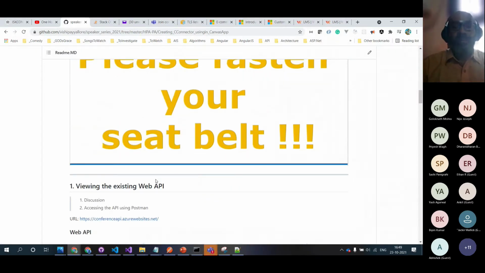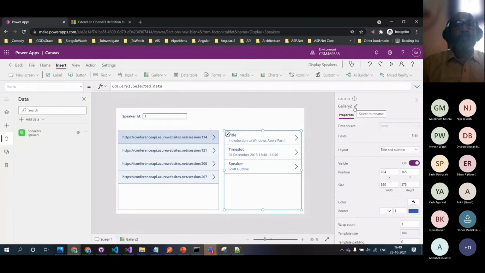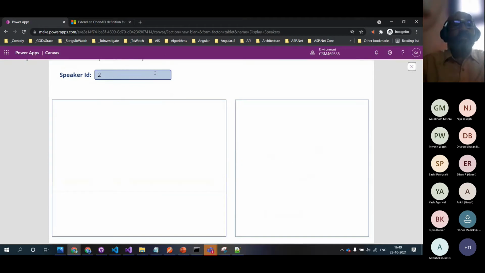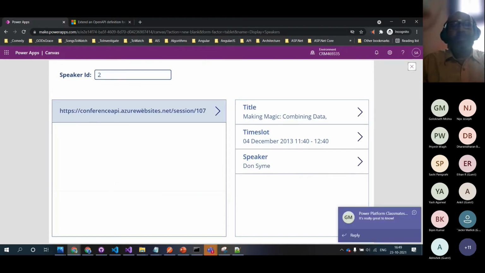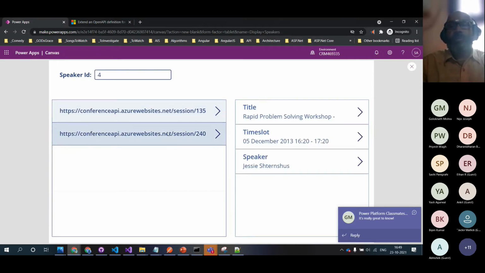What we will be doing today is, I've created a custom connector and used it inside Power Apps so that, based on the speaker ID we specify, we will get the sessions of that particular speaker, and we can verify what that talk is. Like this is session 135 and this is session 240, and this is the sample app which we are going to build from scratch.